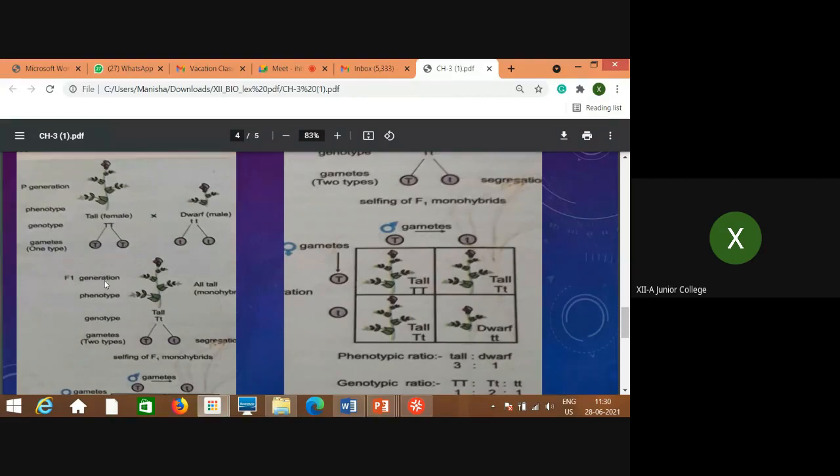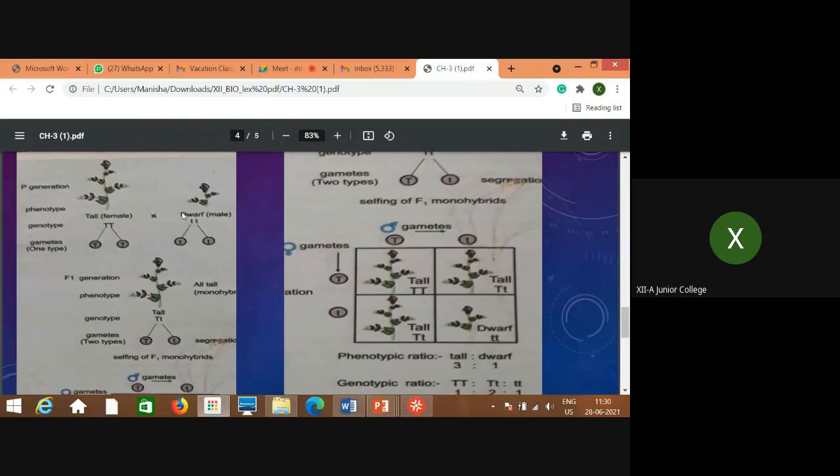This is the first cross. First generation, whatever the individual produced, is phenotypically tall. That means phenotypically it looks like this parent. That means what? Tall. So in the F1 generation, what is the character expressed? Tallness is expressed. So which is dominant? Tall is dominant over dwarf, because all individuals are tall.